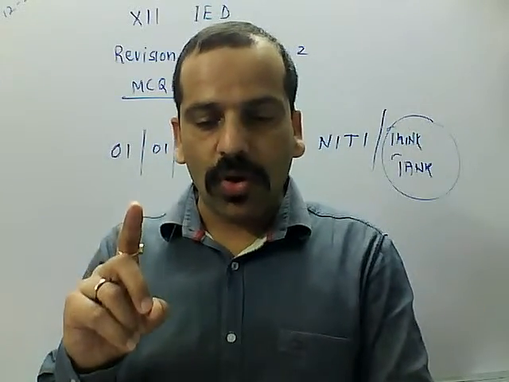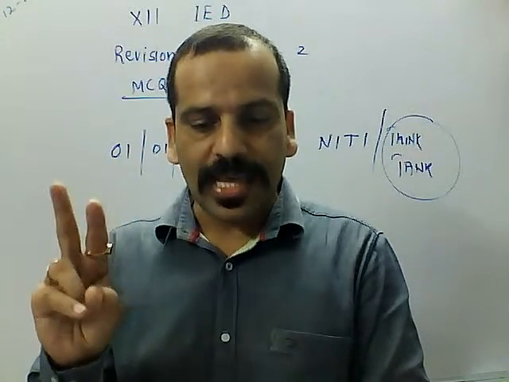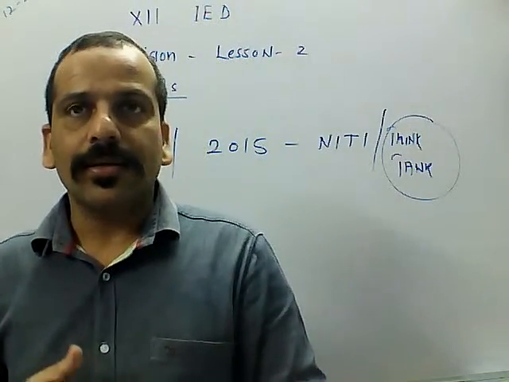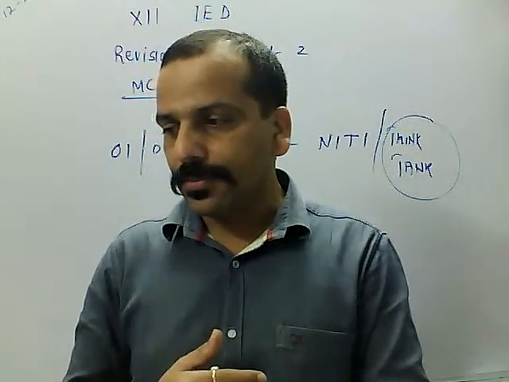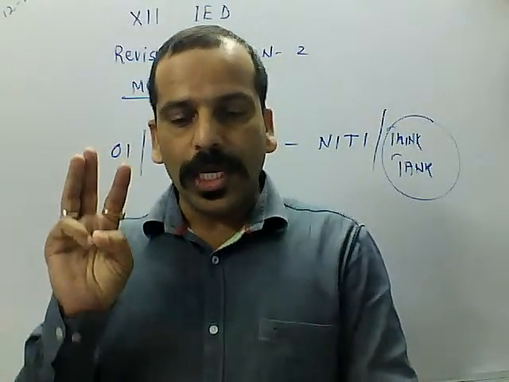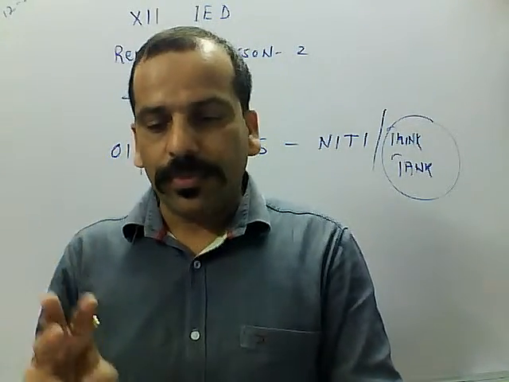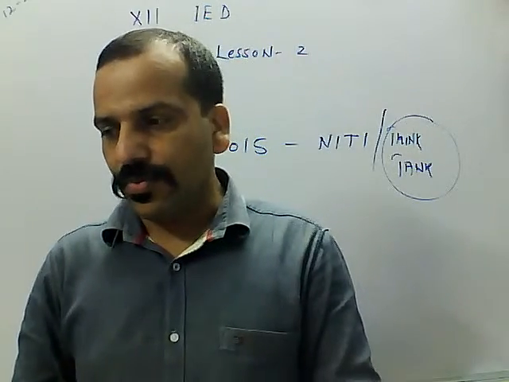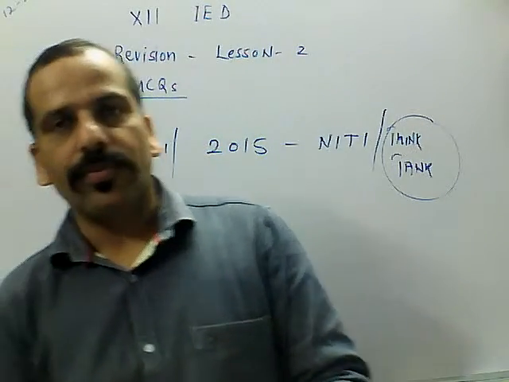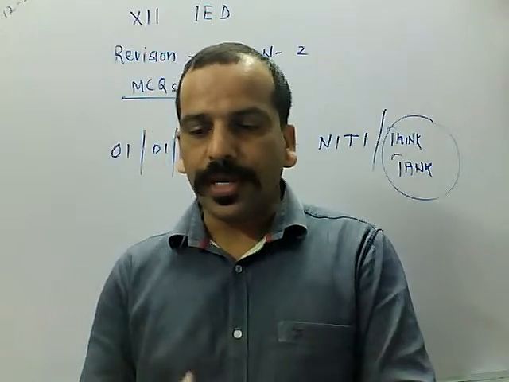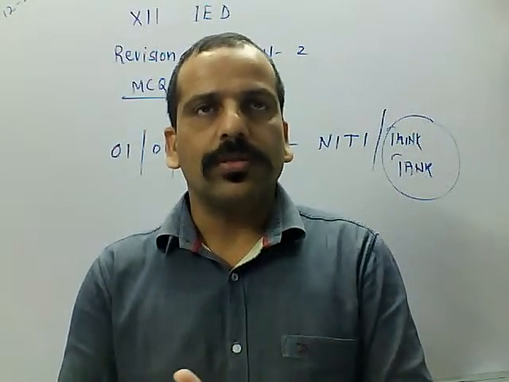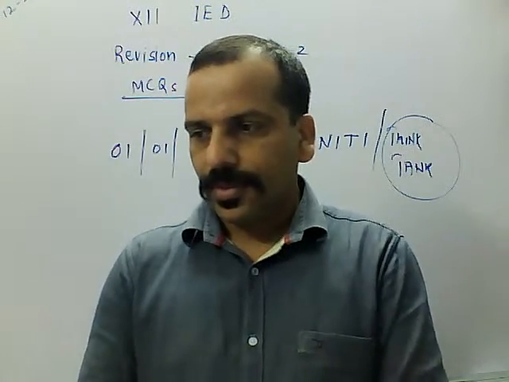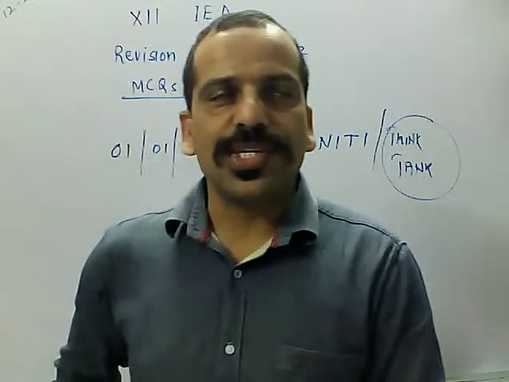First, large stock of productive capital. Second, large size of supporting services like transport and banking. Third, increase in the efficiency of productive capital and services. Last, all of the above. Which is the correct one, A, B, C or D?